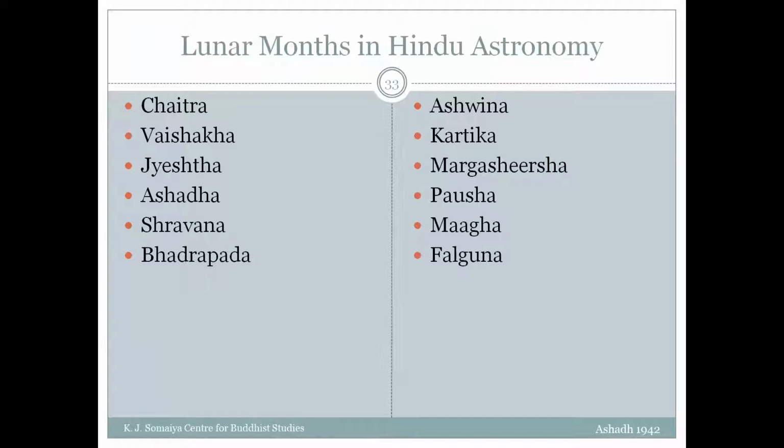So we have lunar months in this Hindu astronomy, or what we call ancient Indian astronomy. These are Chaitra, Vaishak, Jyeshtha, Ashad, Shravan, Bhadrapad, Ashwin, Kartik, Margashirsha, Paush, Magh, and Phalgun. They're all named after nakshatras. So let us see that.